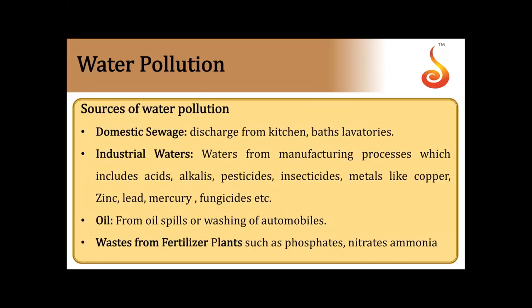Then comes the second phase, which is called water pollution. After air, we have water pollution. Let us see first of all the sources of water pollution.